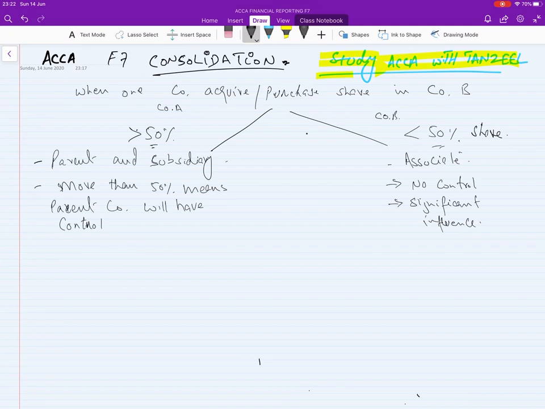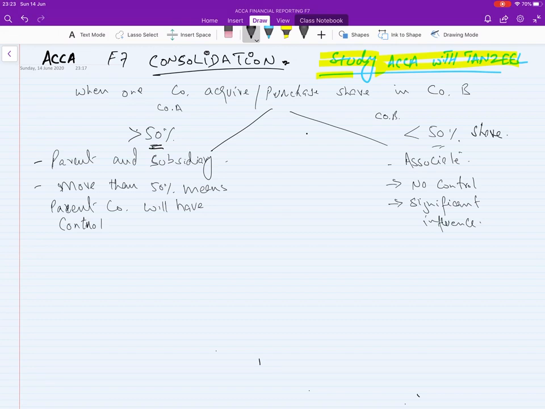So if they are purchasing more than 50% of the subsidiary company, the relationship becomes parent, which acquires, and subsidiary, which sells its shares. With more than 50%, the parent will have control over the subsidiary. Acquiring means purchasing their shares, liabilities and assets, and because they are buying a running business, they must pay goodwill as well.